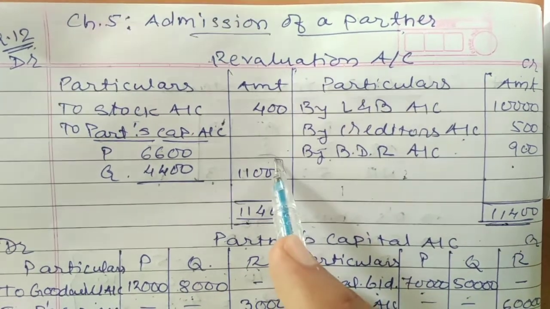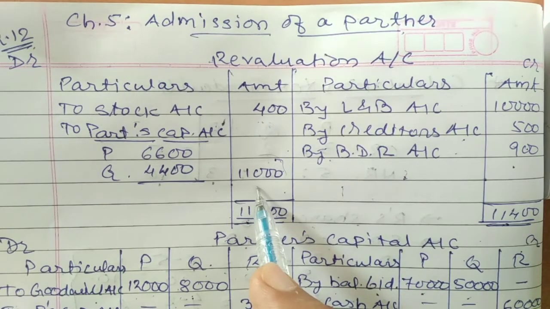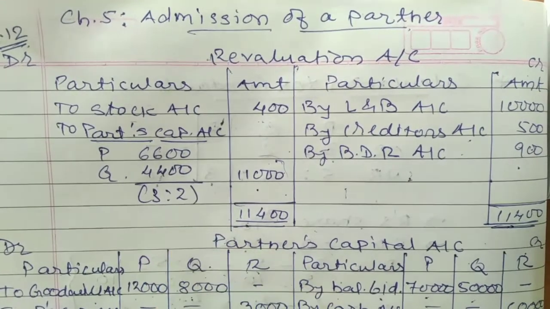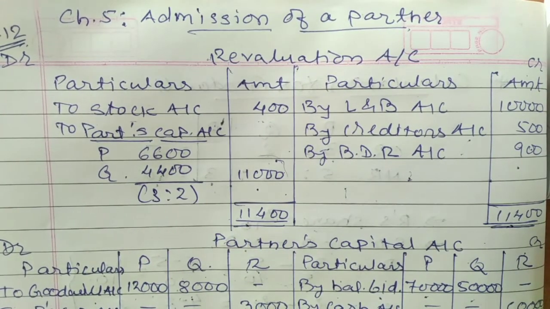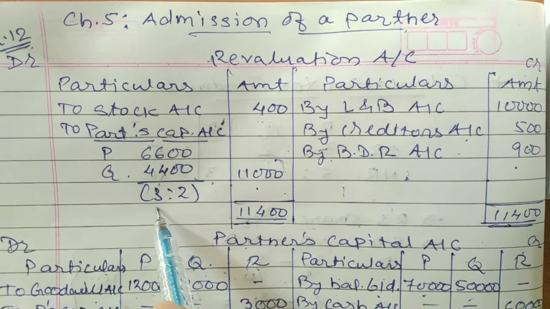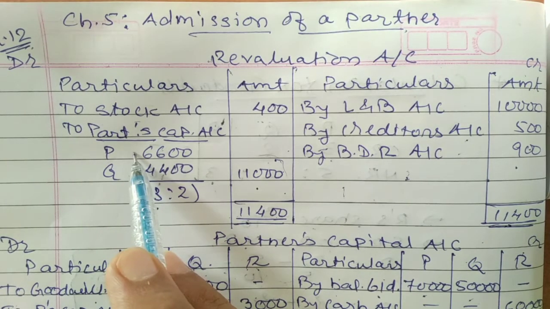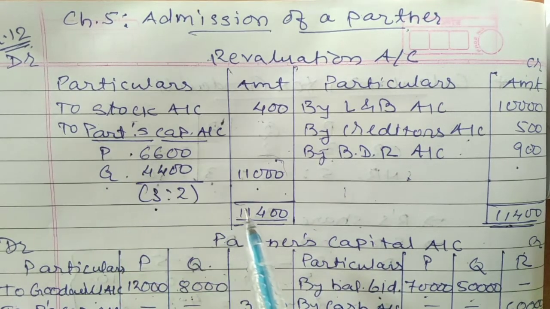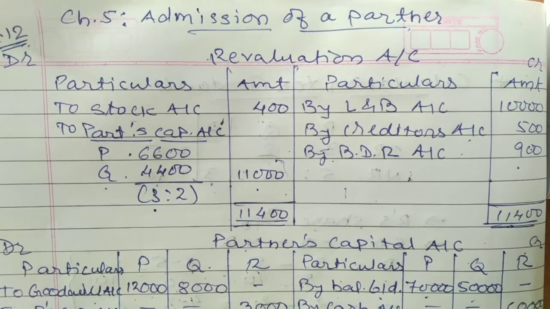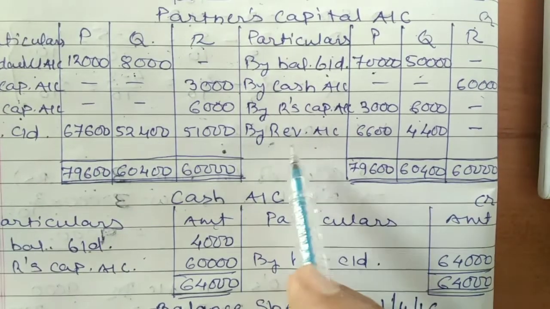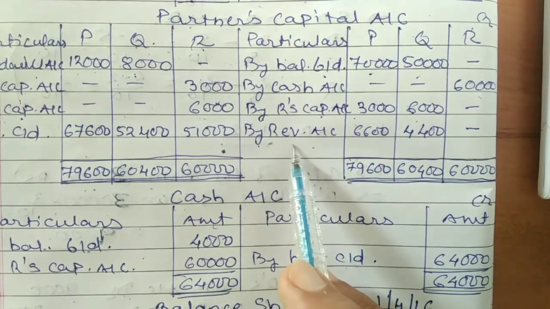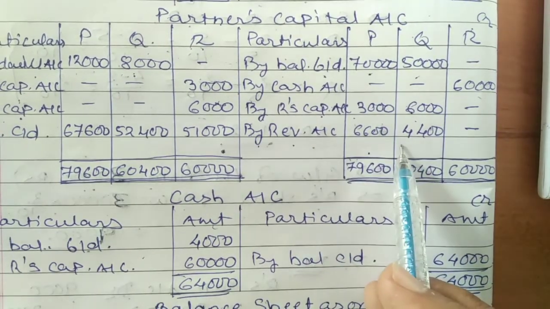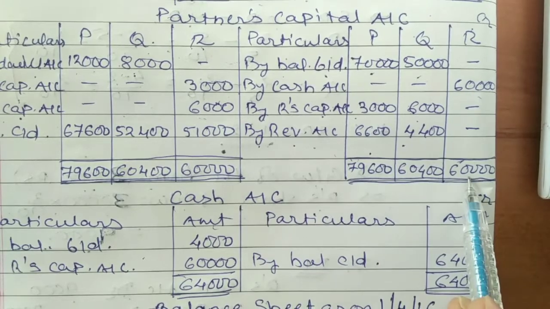Find out the difference. You will get 11,000. Such amount of 11,000 is going to be distributed in 3:2, which is your old profit sharing ratio. So by distributing in 3:2 proportion, P's share comes to 6,600 and Q's share comes to 4,400. This is going to be recorded on the opposite side of your partner's capital account. That means on the credit side of the partner's capital account, by revaluation account, P's amount 6,600 and Q's amount 4,400. Just make the total of your partner's capital account.